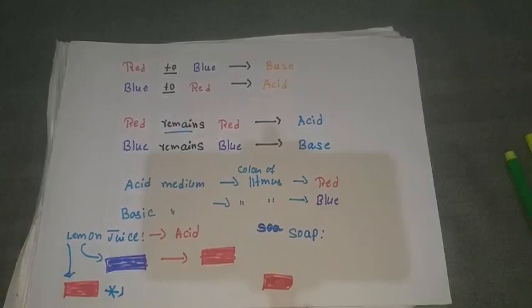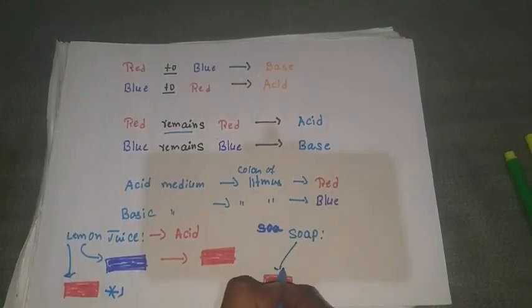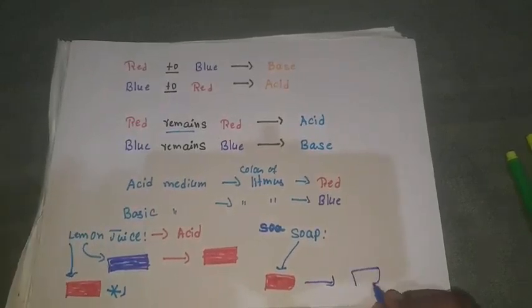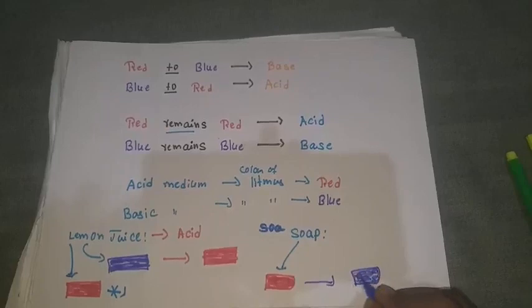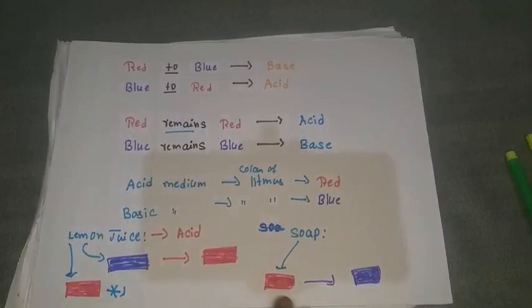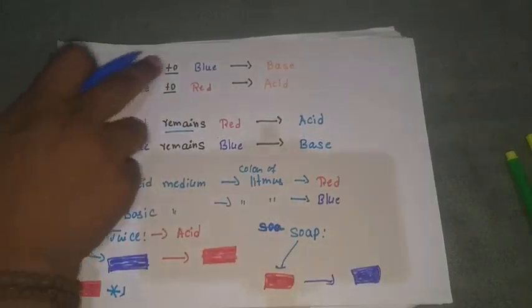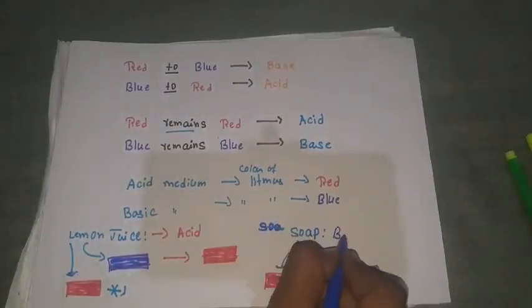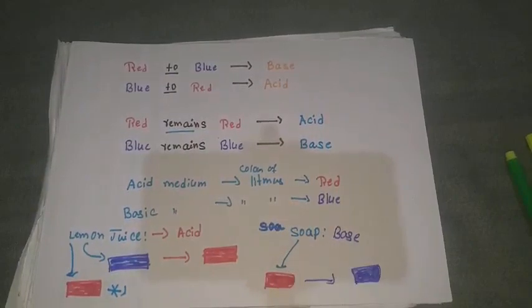When you add soap to the red litmus paper, it changes its color from red to blue. If it changes from red to blue, then the given substance is a base. Because of that, the soap is nothing but a base.